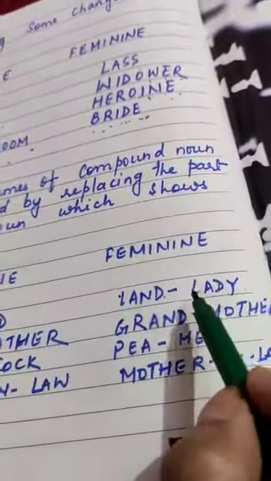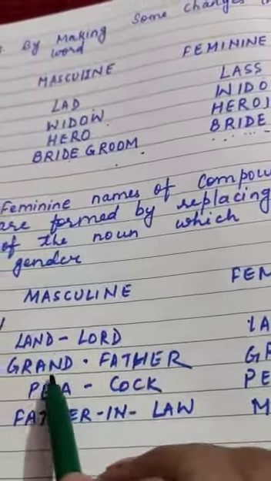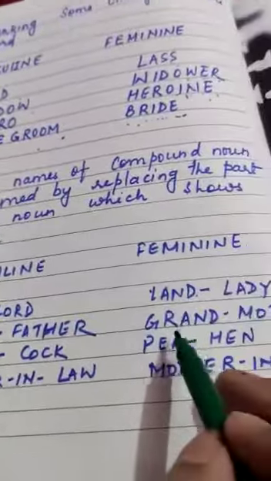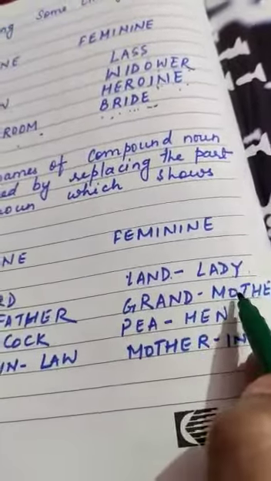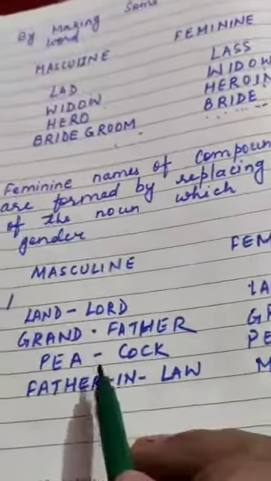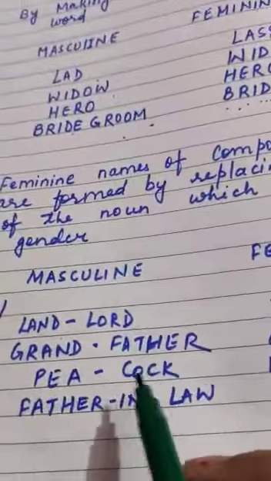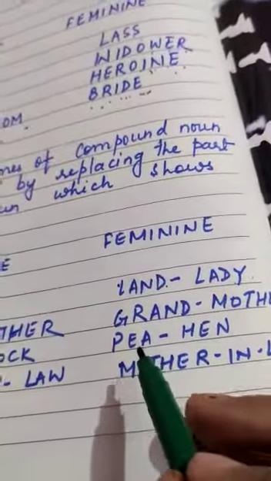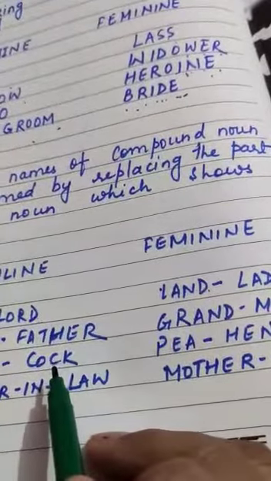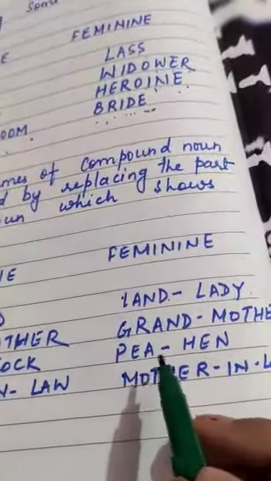Now the next one, grandfather, grandmother. Now peacock, a compound word. The feminine form of cock is hen, so it changes into peahen.